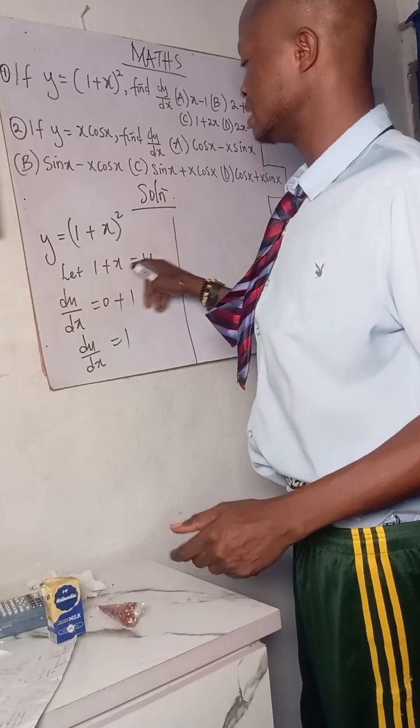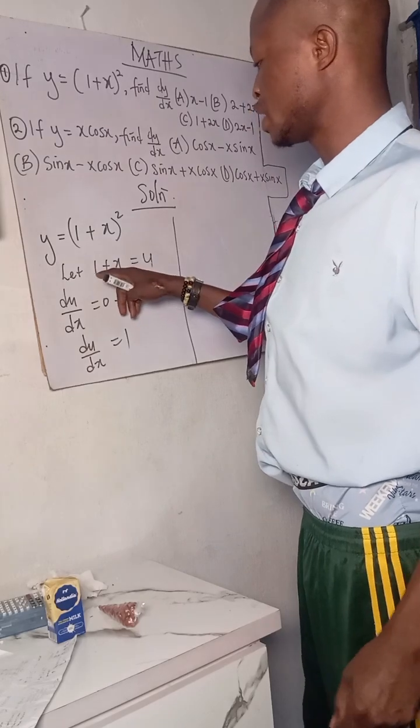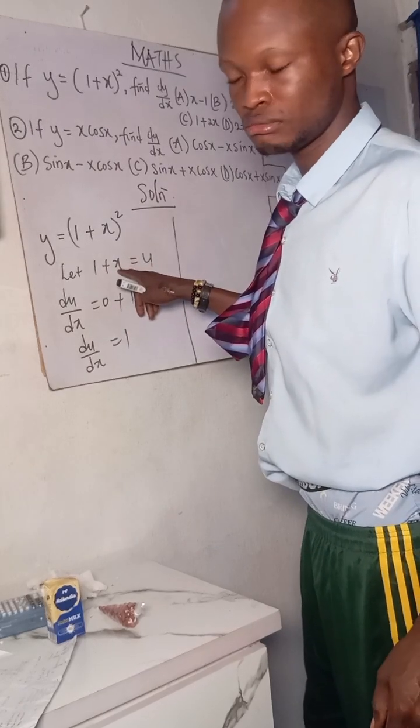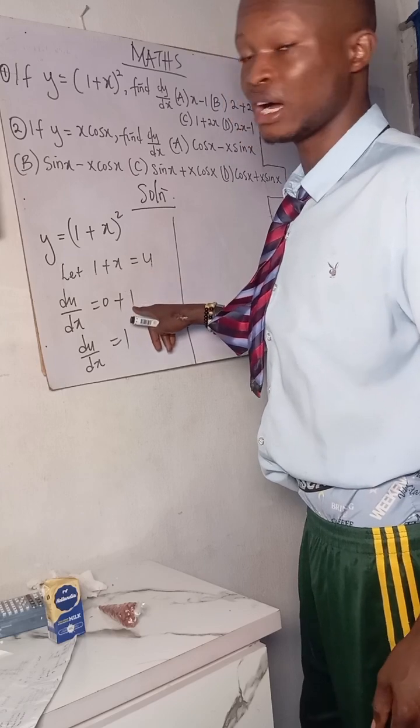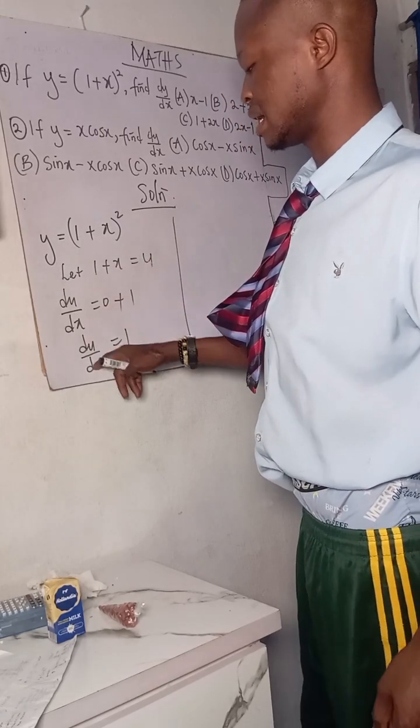If it is t, it will be dt/dx. There is nothing there. So if I differentiate a number, the answer is 0. If I differentiate a letter, one letter, the answer is 1. So du/dx, the answer is 1.